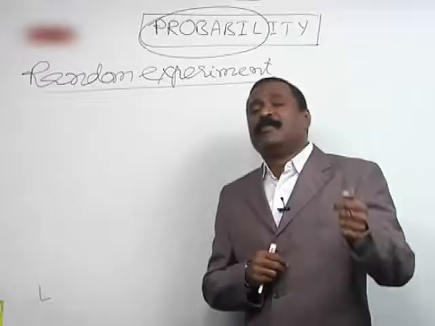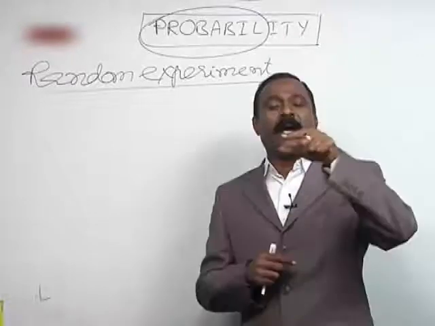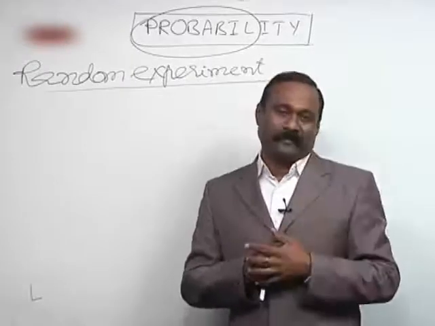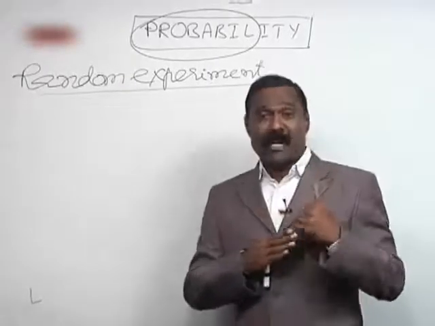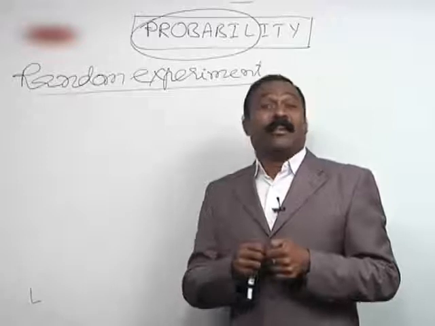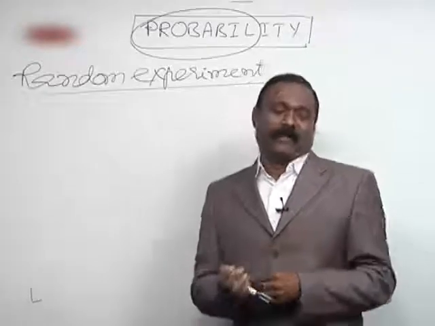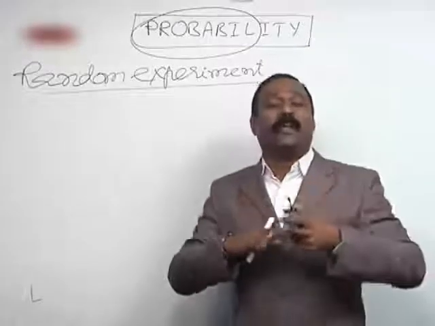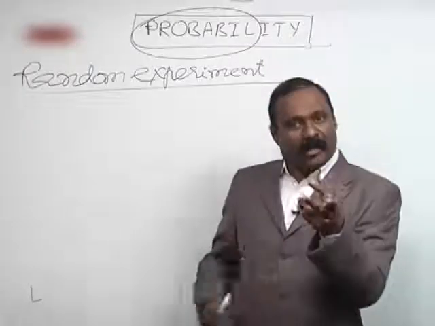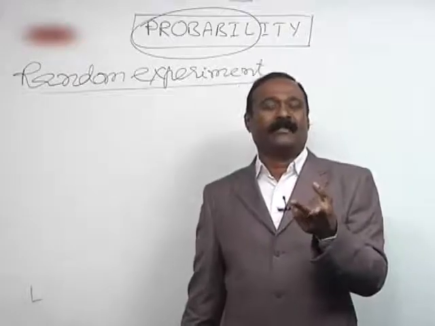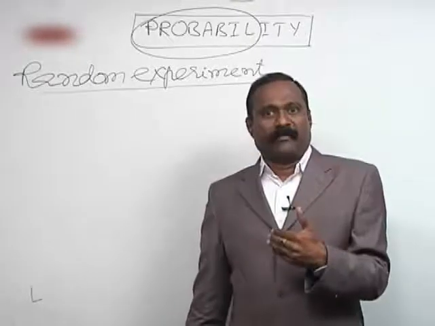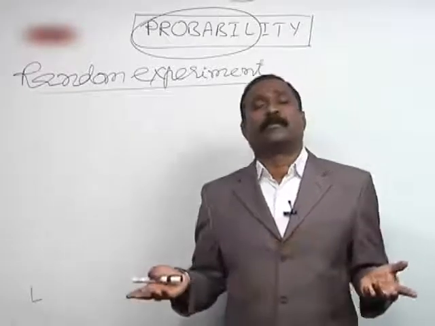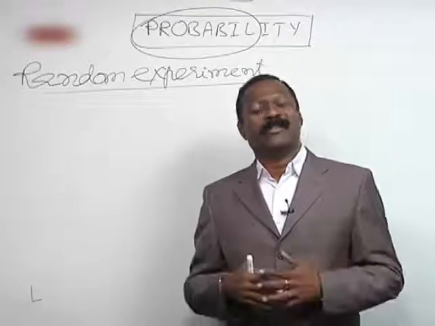And he used to use that coin throughout the movie. At last, Dharmendra will come to know that the coin has heads on both sides. But Dharmendra was under the impression that it was a random experiment, because he thought it contains both head and tail. But that coin has head on both sides. So according to Dharmendra's assumption it was a random experiment, but it is not a random experiment, because the coin does not contain both tail and head.